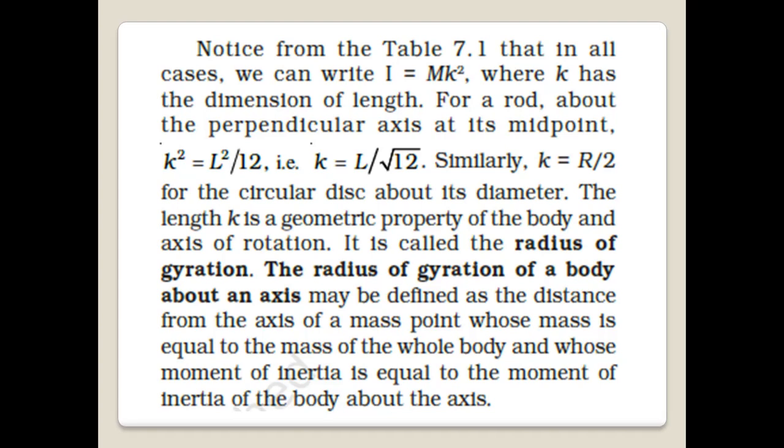And k is called the radius of gyration of the body about an axis. So the radius of gyration of a body about an axis may be defined as the distance from the axis of a mass point whose mass is equal to the mass of the whole body, and whose moment of inertia is equal to the moment of inertia of the body about the axis.